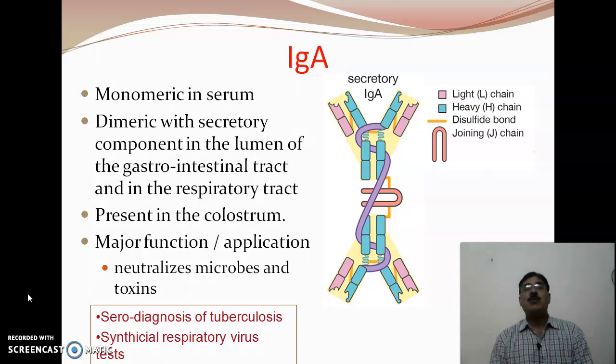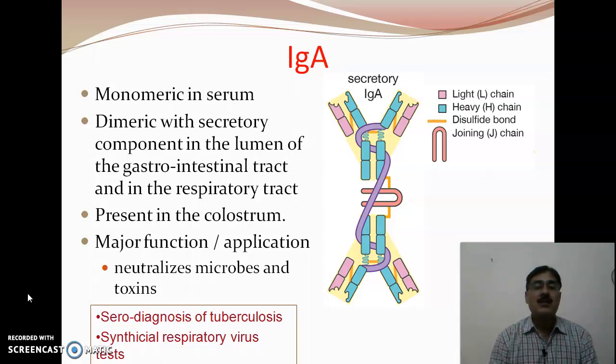The third type is immunoglobulin A, or alpha, the IgA. It is basically a dimer with a secretory component in the lumen of the GI tract, or gastrointestinal tract, and in the respiratory tract. It is basically secretory, present in the colostrum, the first milk of the mother after the birth of a child. IgA being present in the colostrum means providing immunity to the newborn baby. It neutralizes the microbes and toxins produced by the microbes.